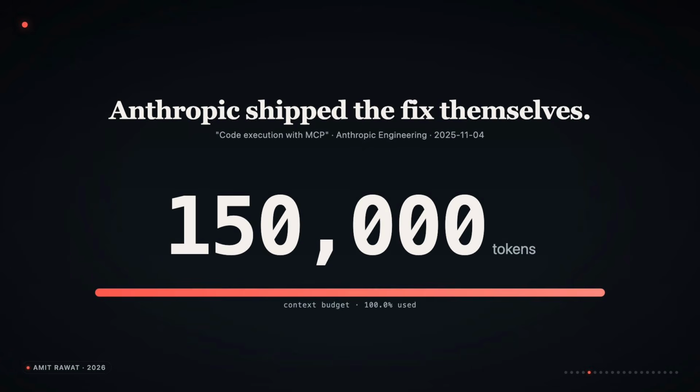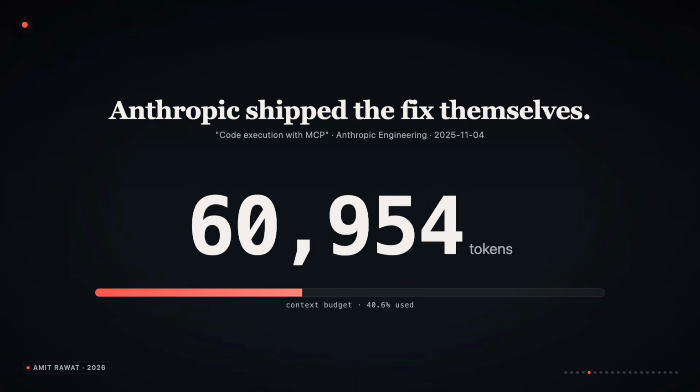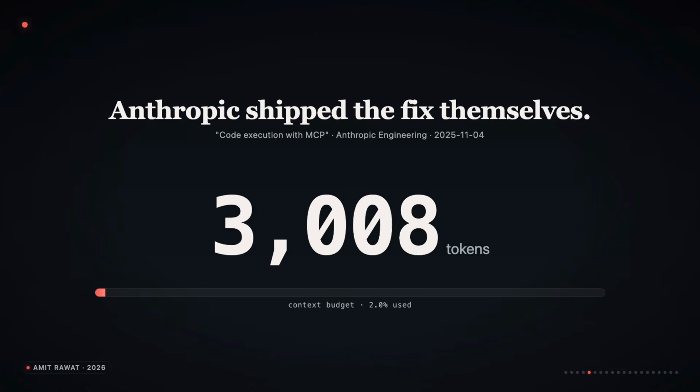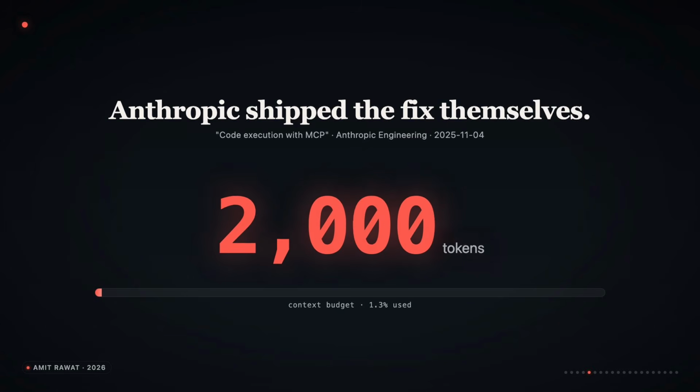Anthropic noticed all of this. So in November, they published an engineering post called Code Execution with MCP. The headline number is the one I want you to remember. They took an agent doing real work, meetings, calendar, email, and rewrote it to let the agent execute code instead of calling tools directly. 150,000 tokens dropped to 2,000. 98.7% saved. By the team that designed MCP.